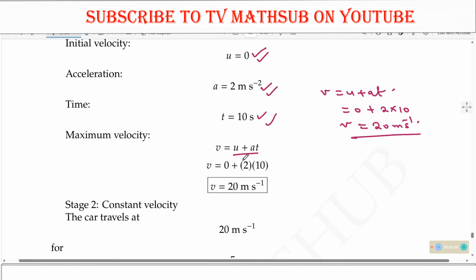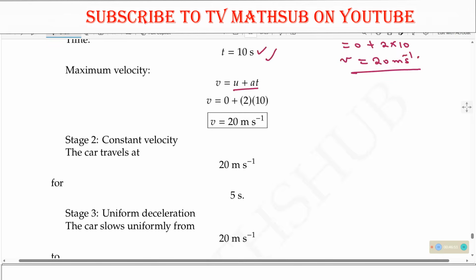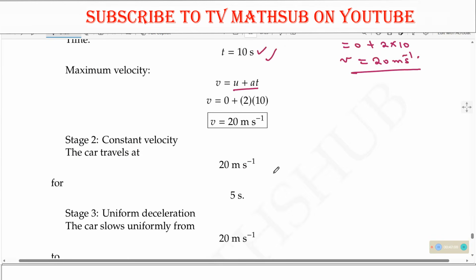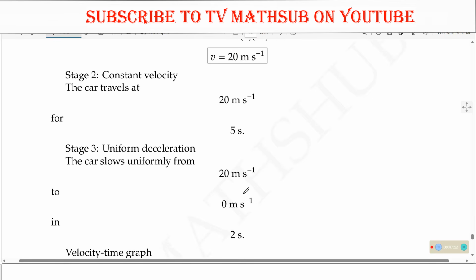Now, if we attained that velocity there, then next we need to look at the next part. We are told that he maintained this maximum speed for the next 5 seconds. So the car traveled at that constant speed of 20, which he attained, and that was maintained for the next 5 seconds.